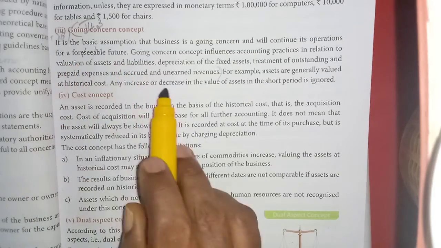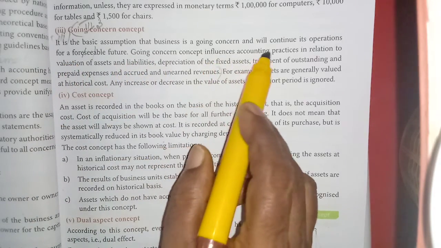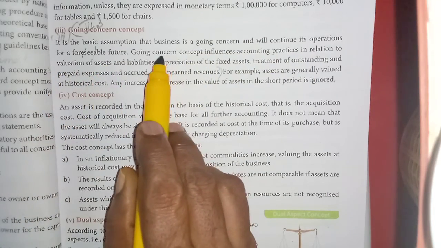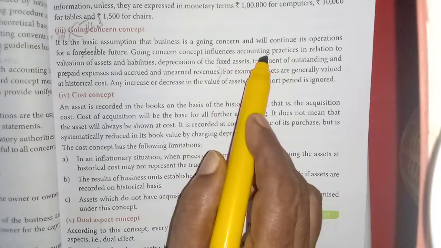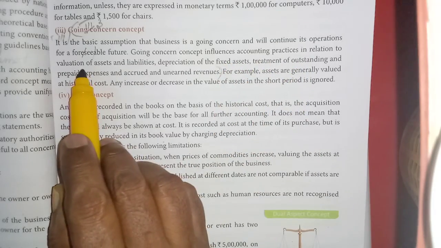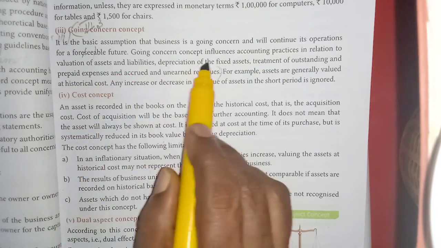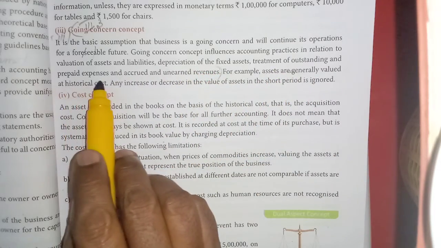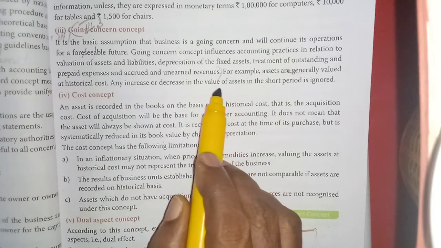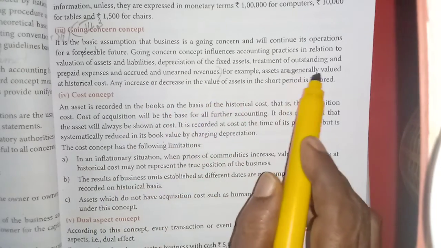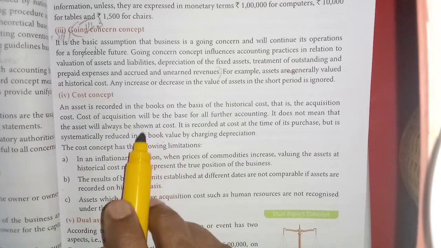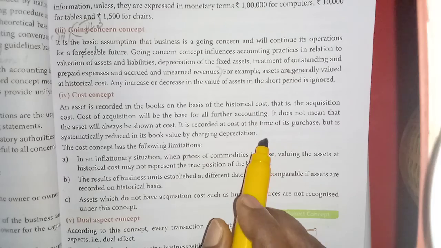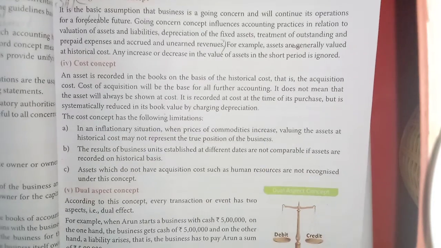Then you have to write this. It is the basic assumption that business is a going concern and it will continue its operations for the foreseeable future. The going concern concept influences accounting practices in relation to the valuation of assets and liabilities, depreciation of fixed assets, treatment of outstanding and prepaid expenses, and accrued annual revenue. Then an example: assets are generally valued at historical cost. Any increase or decrease in the value of an asset in a short period of time is ignored. That you can write.